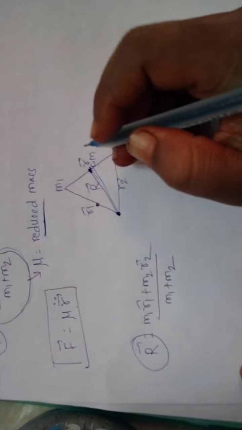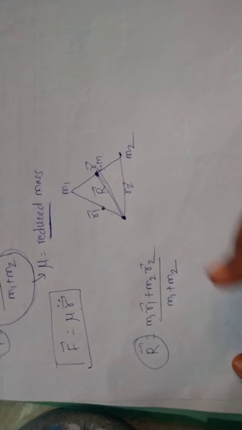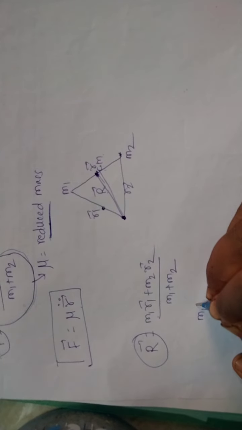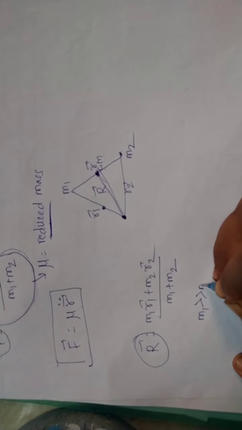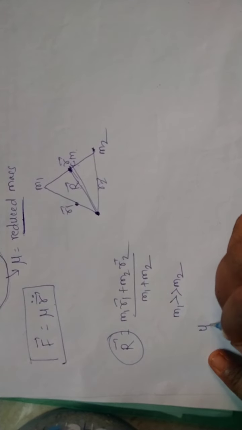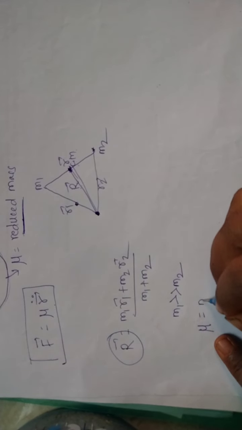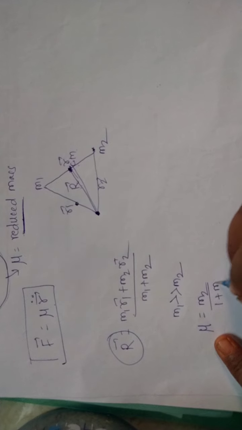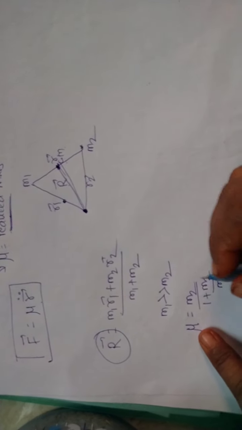Okay, so here this is the equation of reduced mass. When m1 is greater than m2, then this reduced mass will become m2 divided by 1 plus m2 upon m1.